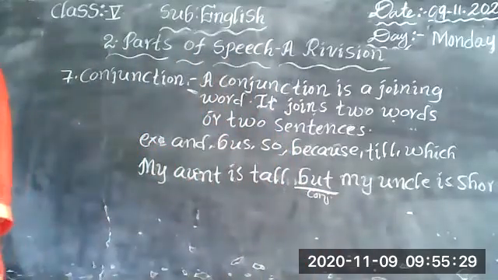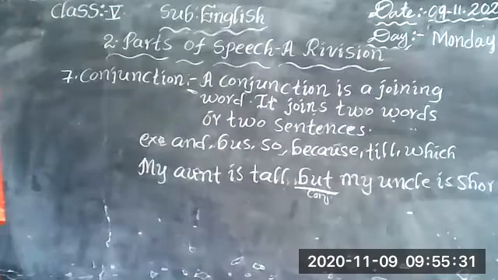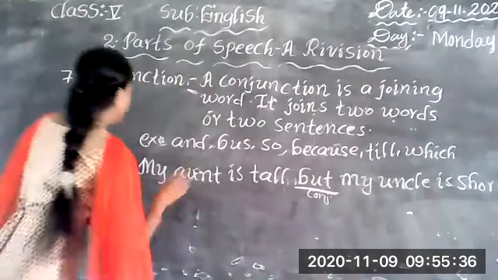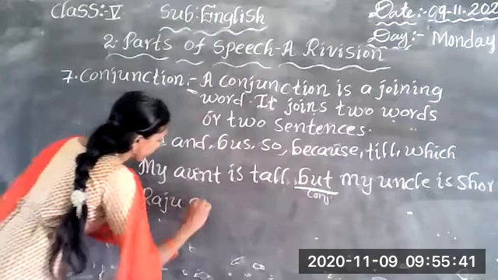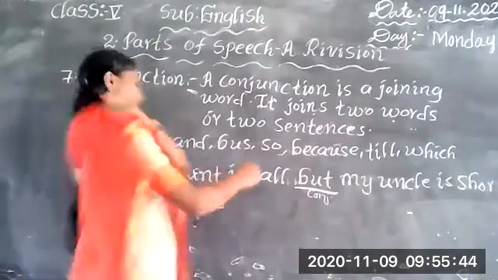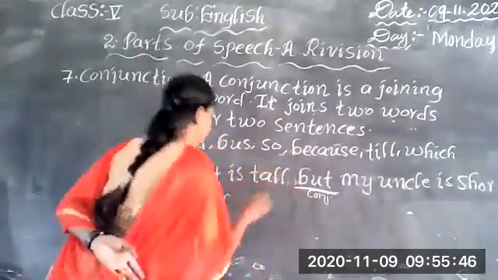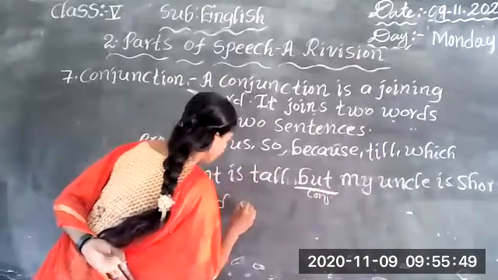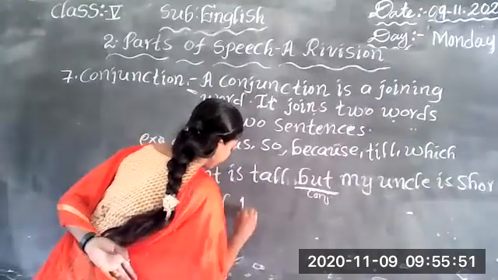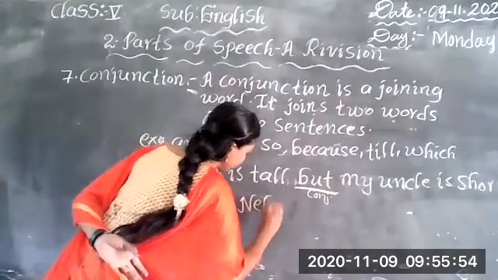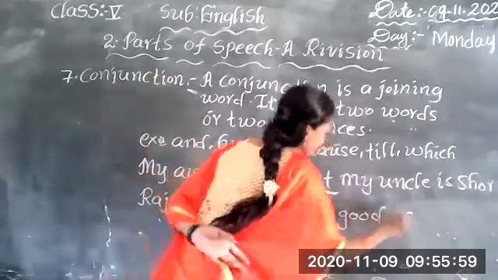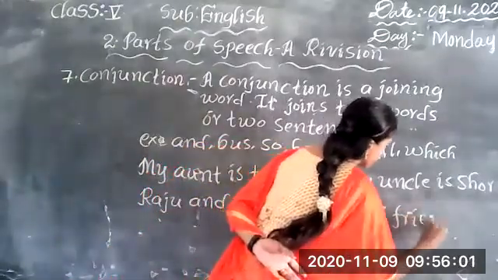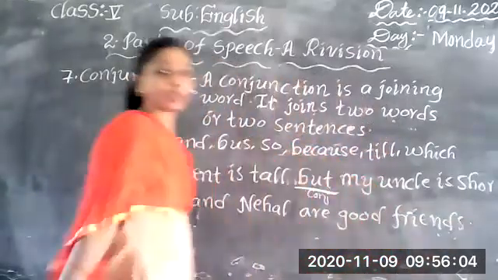And. Raju and Nehal are good friends. Raju and Nehal are good friends.